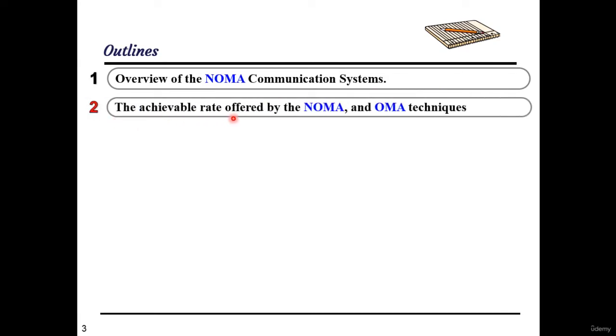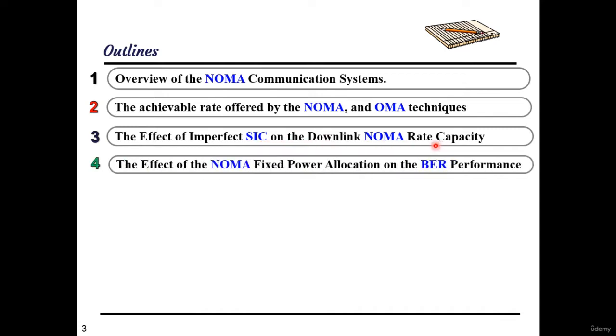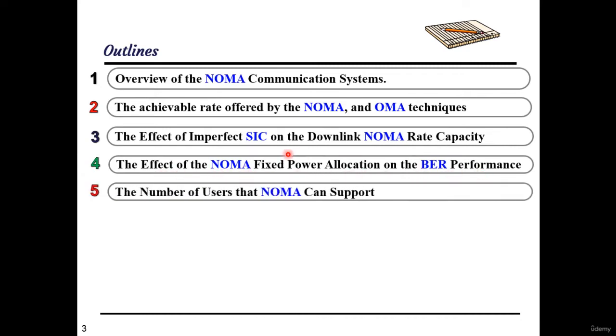Then, the achievable rate offered by the NOMA and orthogonal multiple access techniques. The effect of the imperfect successive interference cancellation on the downlink NOMA rate capacity. The effect of the NOMA fixed power allocation on the bit error rate performance. The number of users that NOMA can support.